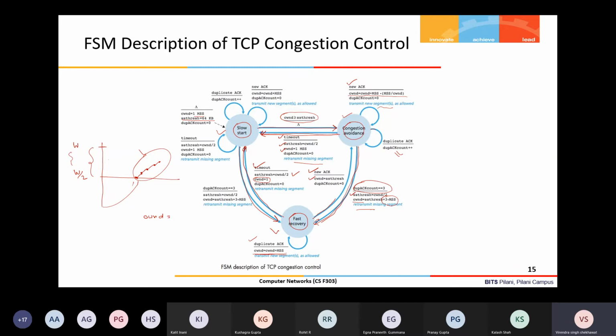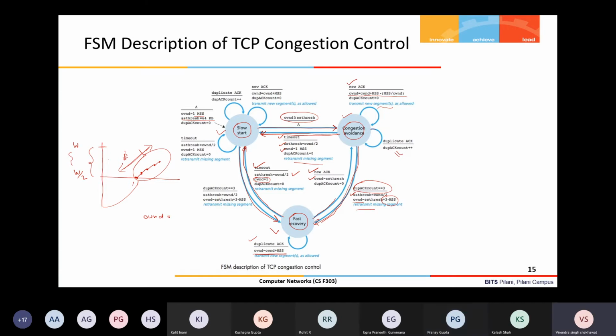I want to reduce the rate, because in this region, if I send at a higher rate, due to a sudden burst the packet might be dropped. So the probability of packet dropping in this region is higher, so I'm just going slowly. Slow increment is there. That's the reason. Okay, sir.